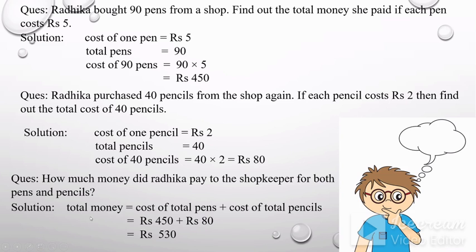So, total money will be equal to cost of total pens plus cost of total pencils. That is rupees 450 and rupees 80. The total will be 530. See, it's very easy.